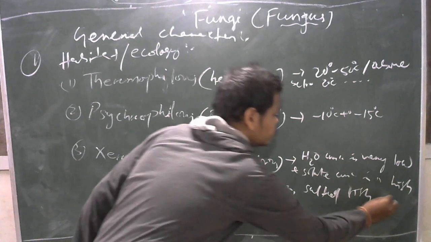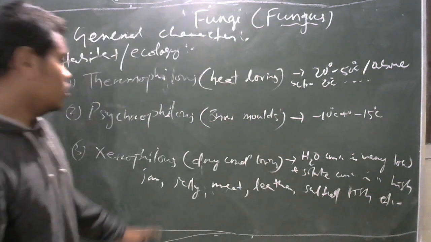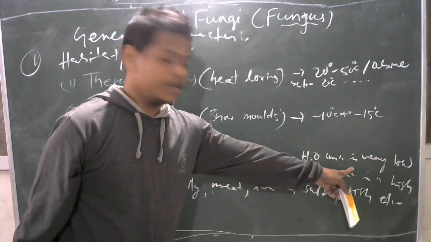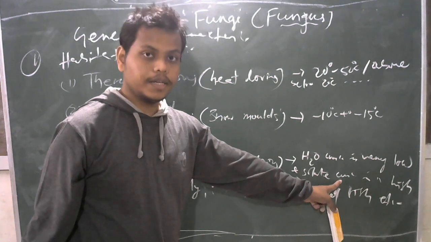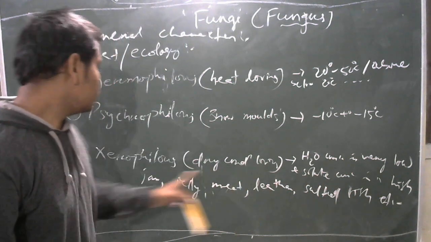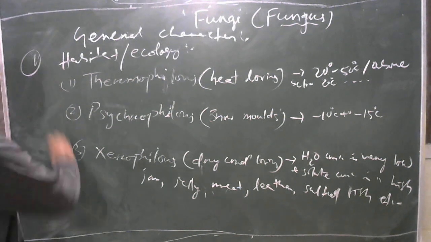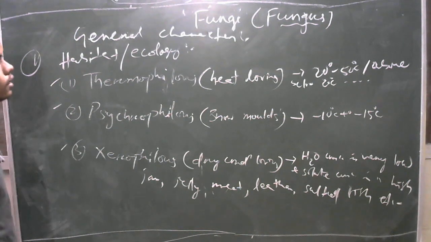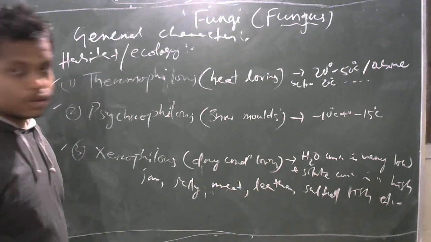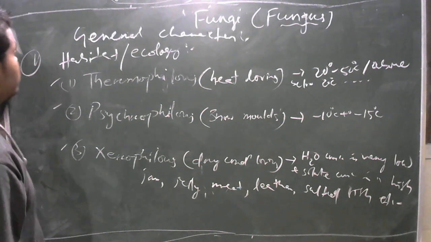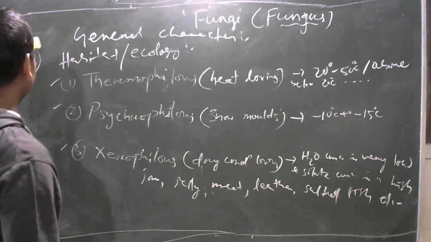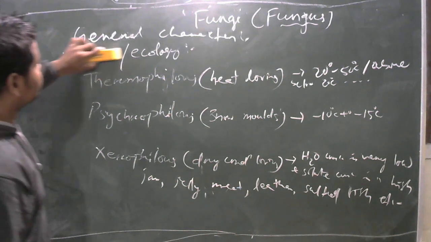So these are the conditions where water concentration is very low and solute concentration is very high. At that condition, the fungi that grow are called xerophilous fungi. So according to the habitat or ecology, fungi are generally classified into three different groups. So the first point is clear, their habitat. Then the second character.